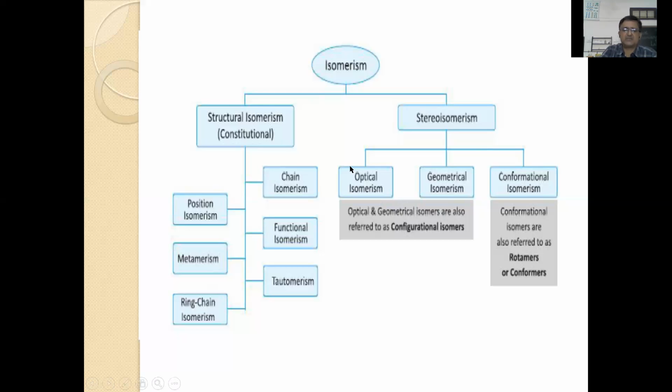Already we have come across the classification of isomerism many times. But as per your syllabus, our focus is only on optical and geometrical isomerism, including conformational isomerism. Before going to that, we must have an idea about structural isomerism.